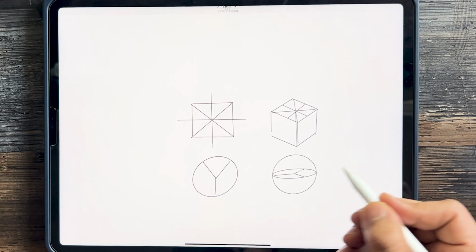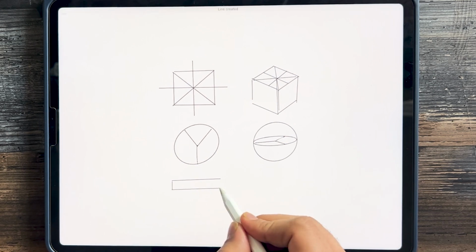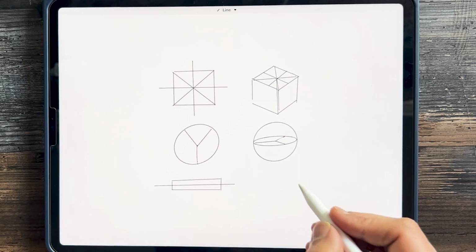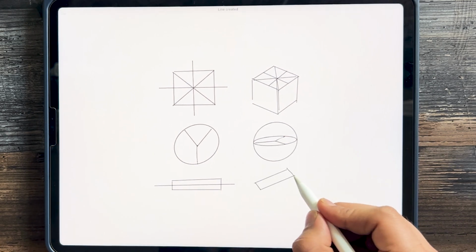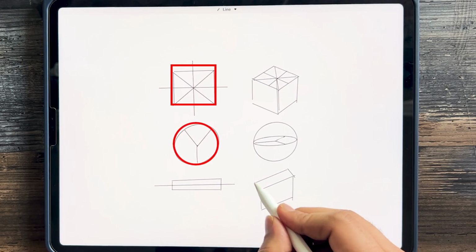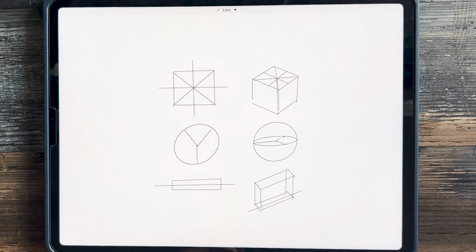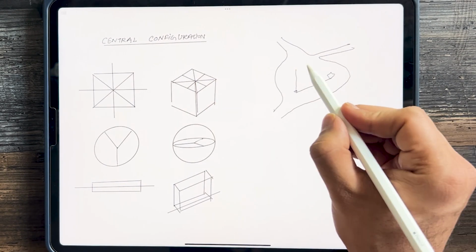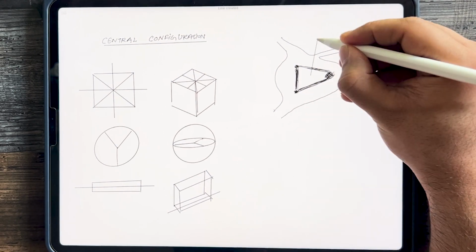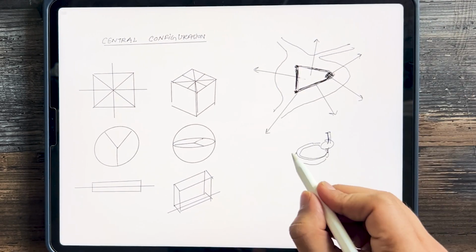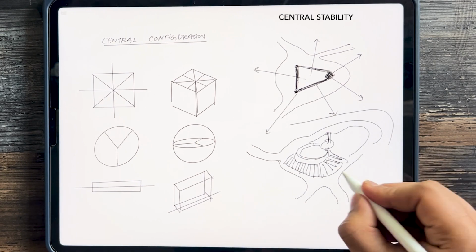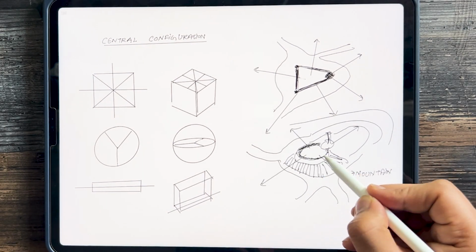Corbusier's recognizable form serves a unique language of architecture. To learn this, we need to understand the initial concept of form. There are various types of form, some conveying stability. The sphere and cube with their central configuration represent a balanced distribution of forces. Linear forms, on the other hand, create a sense of direction. Historically, fortresses were built on hilltops for both security and panoramic views, emphasizing central stability. This radial and central form becomes crucial in architecture.